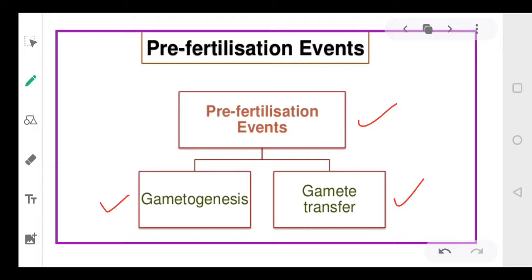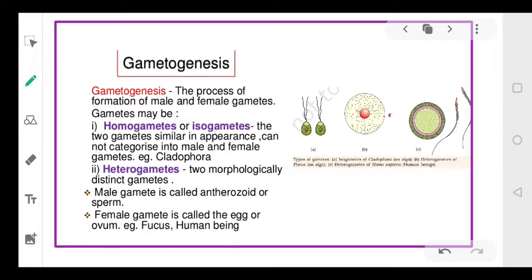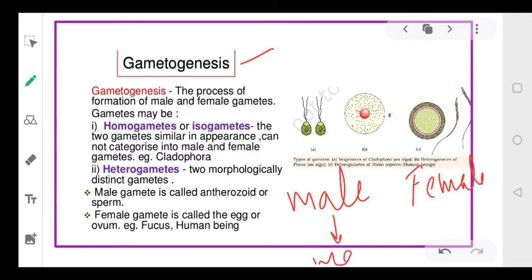So two processes will occur. One is formation of gametes and second is transfer of gametes. Now gametogenesis means the formation of gametes. As we know, students, in case of sexual reproduction, two parents are involved, one male, another female. So in male, there is a formation of male gametes, while in female, there is a formation of female gametes. And this process of forming gametes is called gametogenesis.